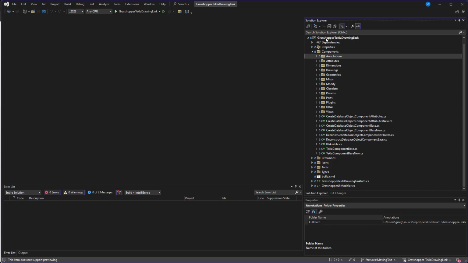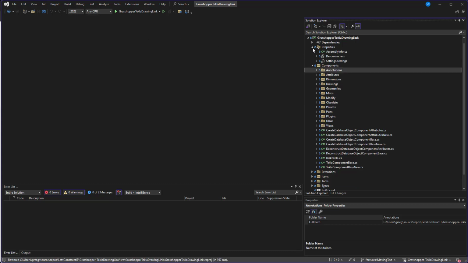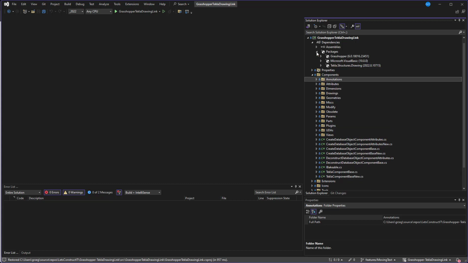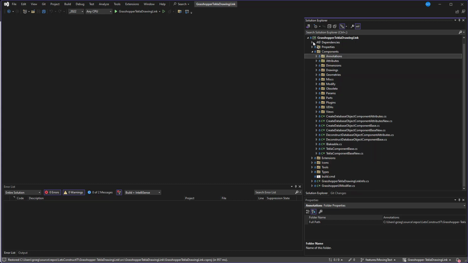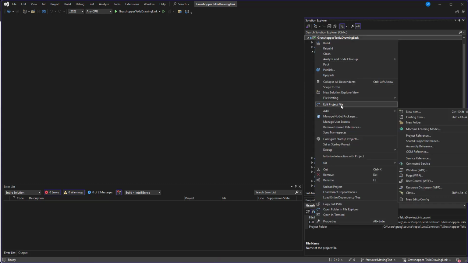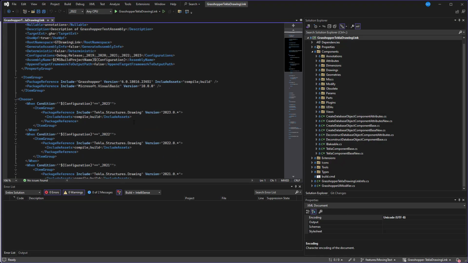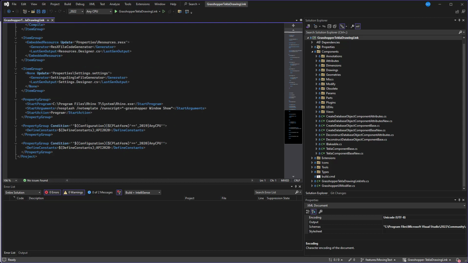This project has different configurations. So depending on what type of the Tekla, what version of Tekla you are using, then you have to switch those configurations, and it will change the needed packages, so it will automatically reload to get the proper DLLs for the Tekla. The project is configured that after debugging, it will run the Rhino, and here it is. So if you have Rhino installed into the different location, then you have to change this CS-Proj.